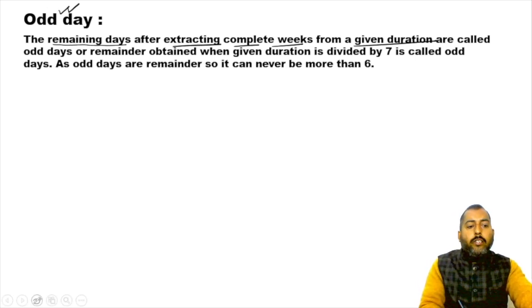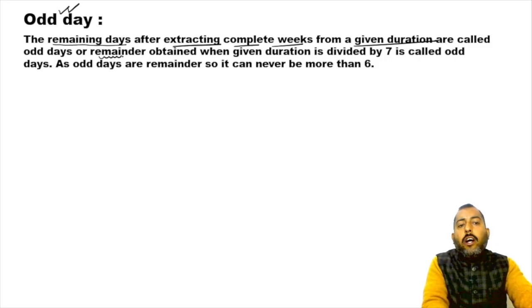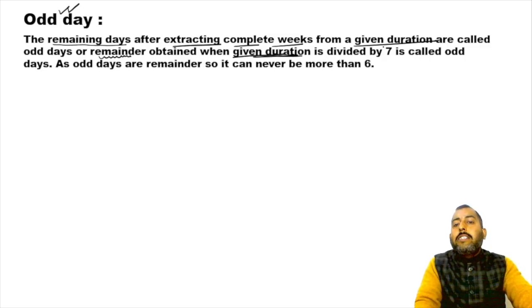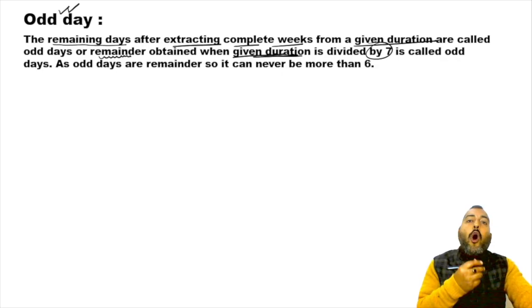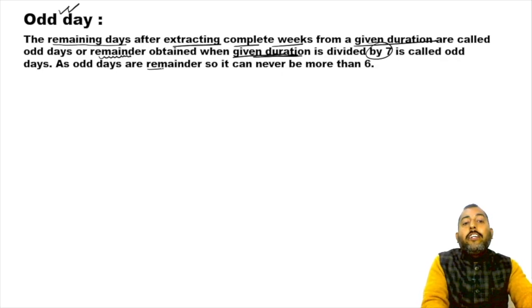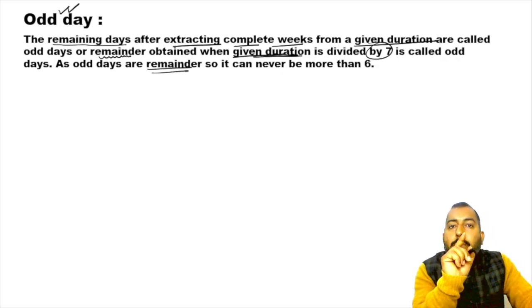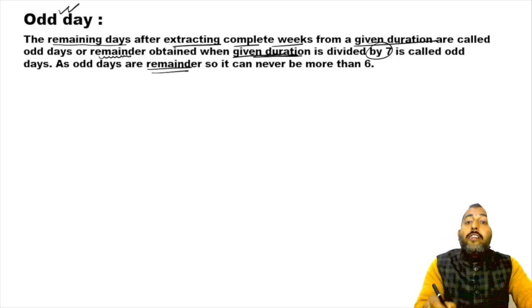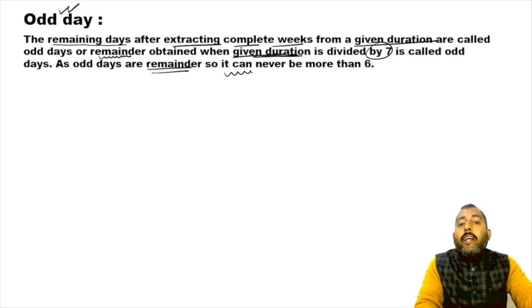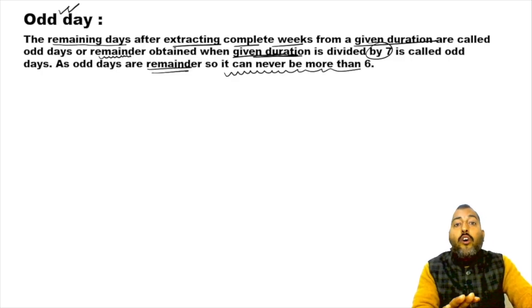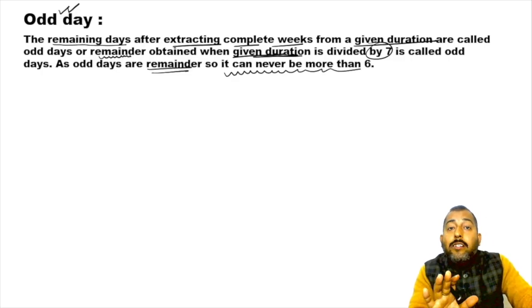Or in other words, it is actually the remainder when you divide a given duration by 7. So remember, the number of odd days can never be more than 6.